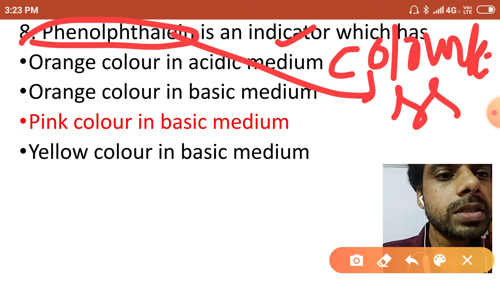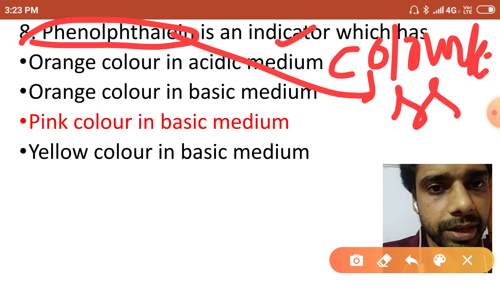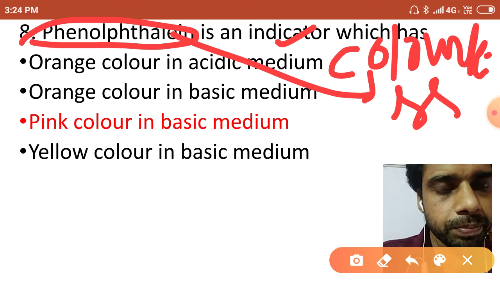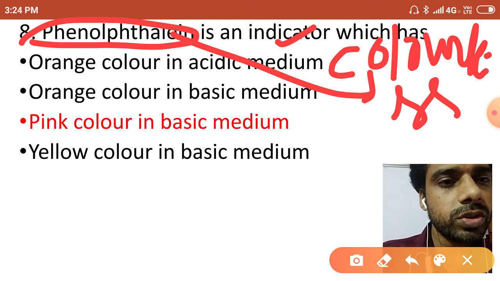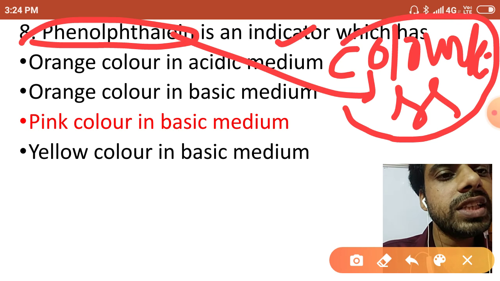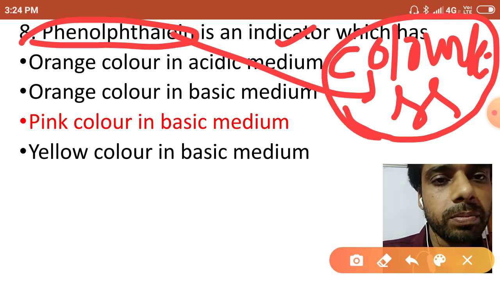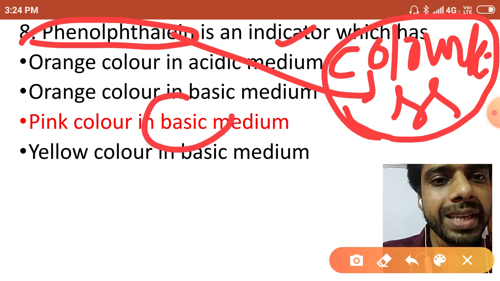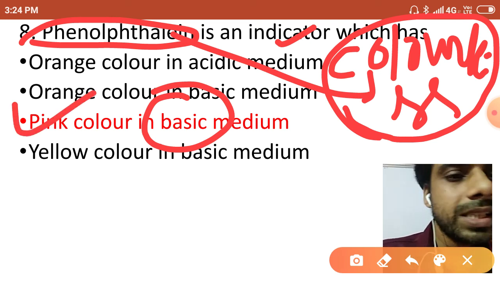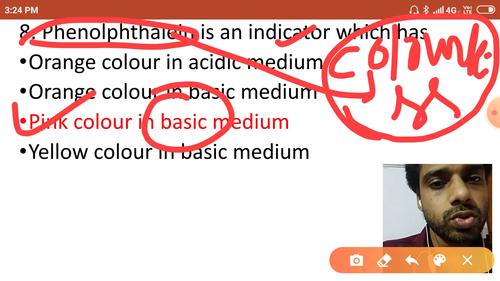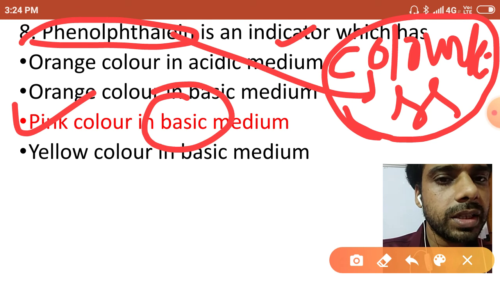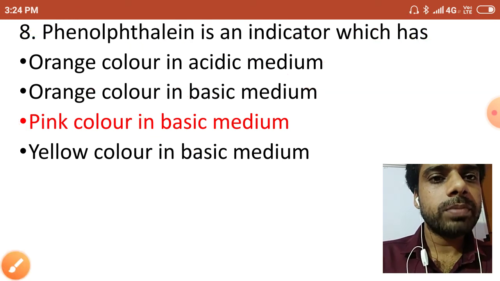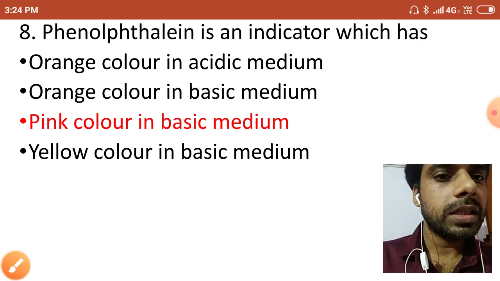When it is put in acidic solution, there would be no change, it will remain colorless. But when it is put in the basic medium, it will immediately turn pink. So I can say that option is very good. Phenolphthalein is an indicator which has pink color in basic medium.